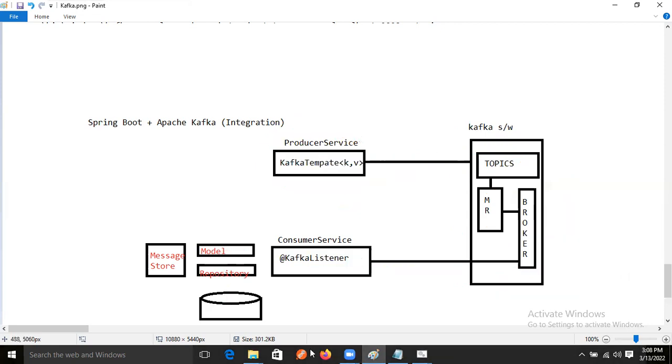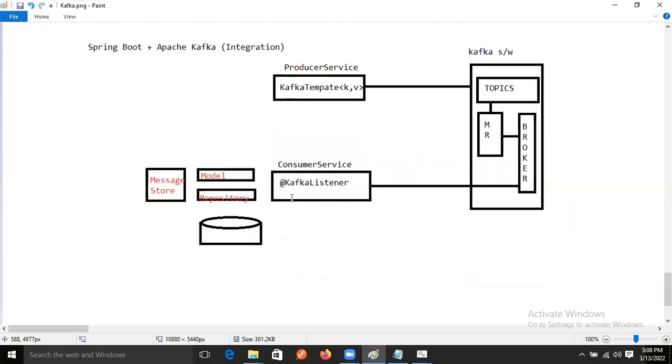In this project I'm combining multiple things, guys. Rest controller also we will take. Our responsibility is that we want this topic data from the outside resources.